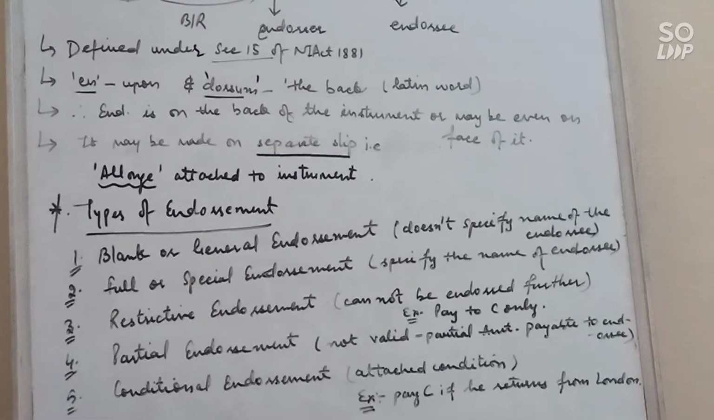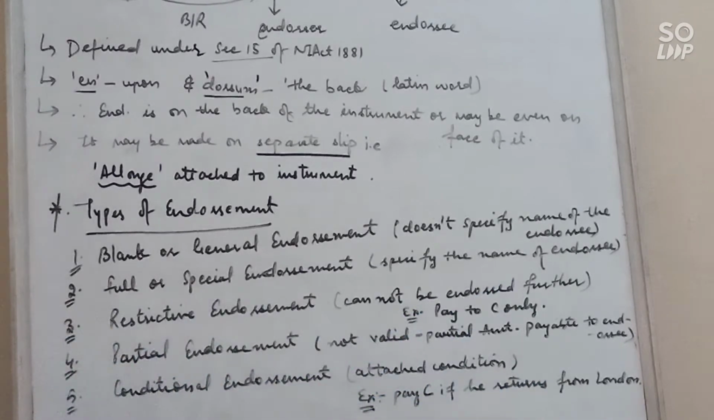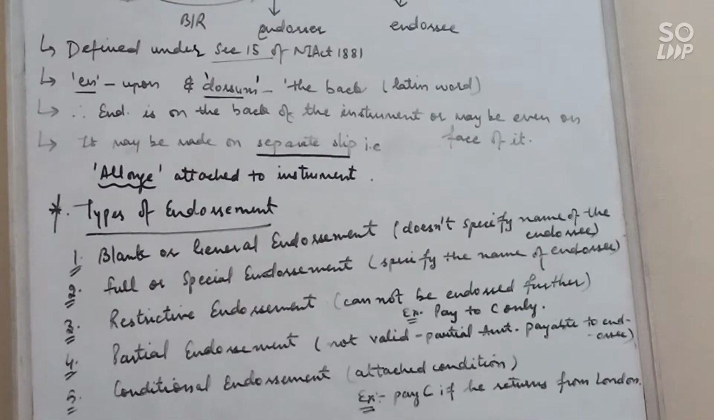Next is conditional endorsement. Conditional endorsement means that some condition is attached to the instrument. For example, pay to C if he returns from London. Now a condition is there. If this condition is fulfilled, only then can we endorse this bill to C. So this is known as a conditional endorsement.